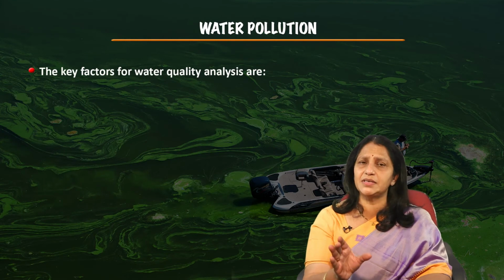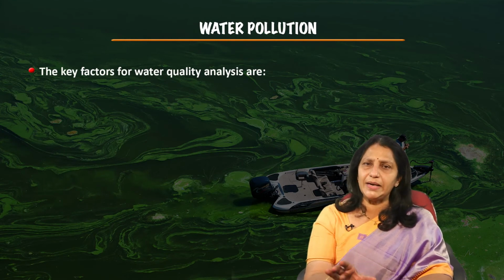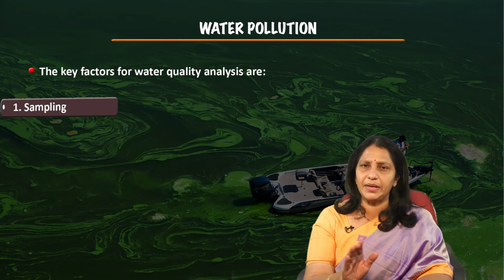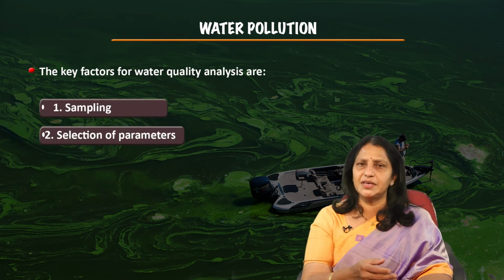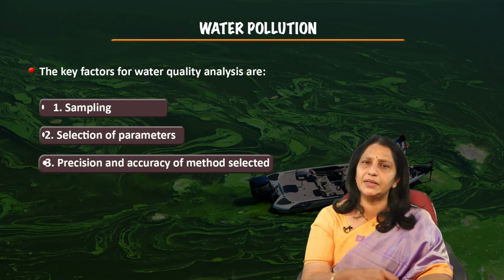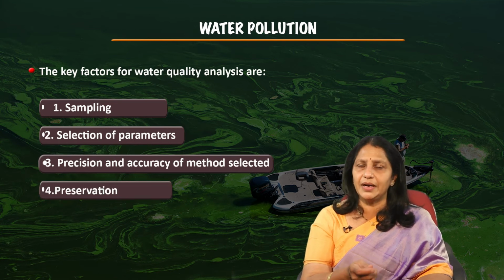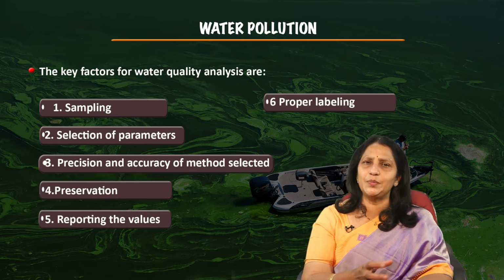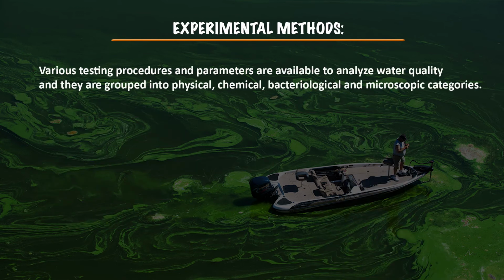So, the key factors involved in water quality analysis are, first, sampling and selection of parameters, precision and accuracy of the method selected, preservation and reporting the values, and also proper labeling. If you look at the experimental methods, there are various testing methods, procedures and parameters available to analyze water quality, and they are grouped into physical, chemical, bacteriological and microscopic categories.